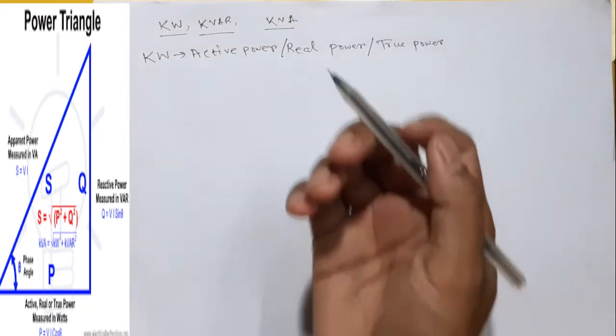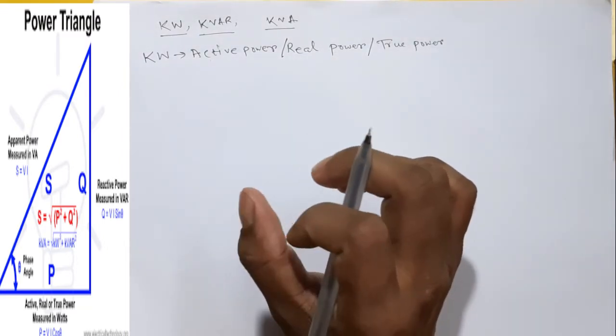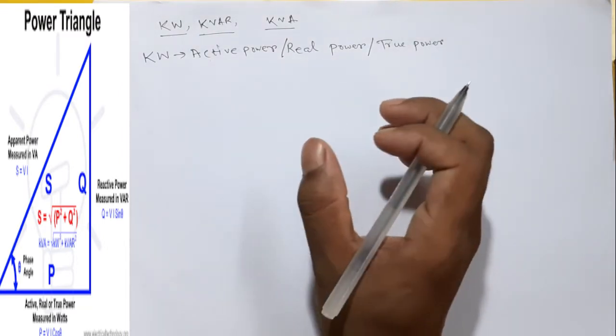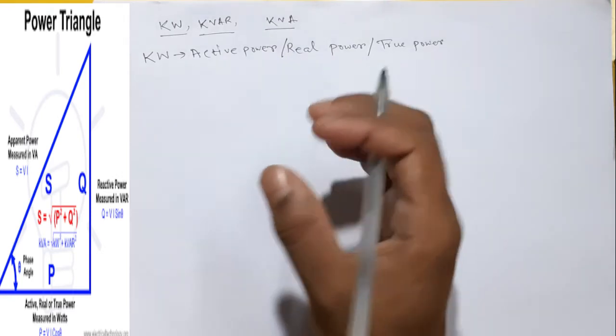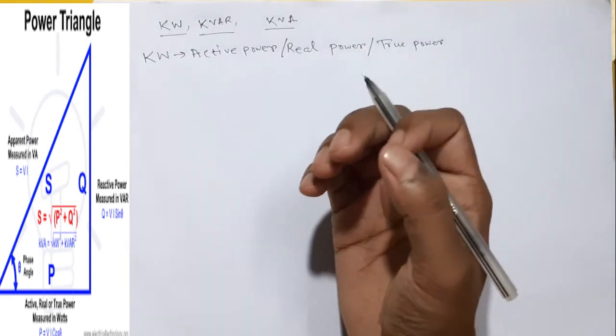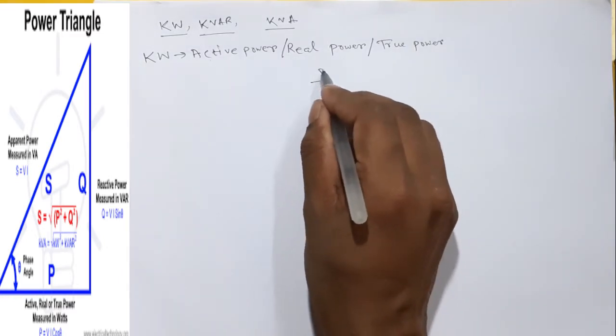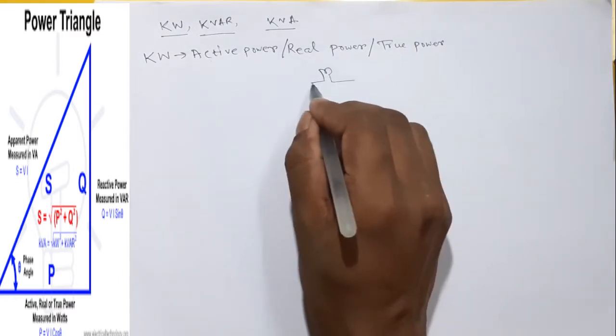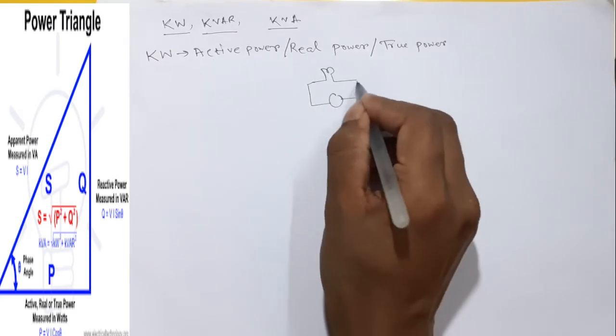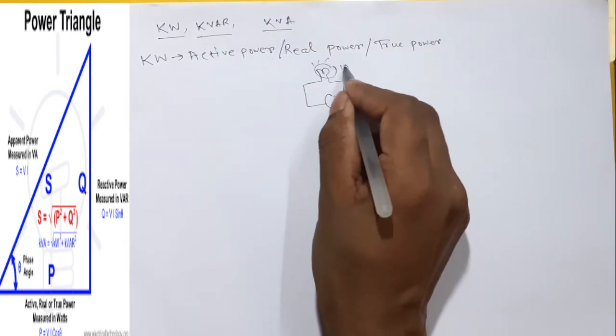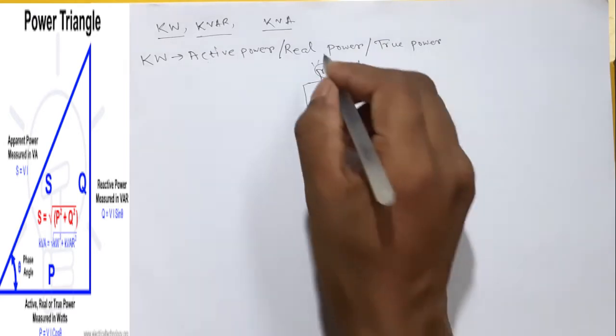What is kilowatt or watt? It is the actual power which is consumed by the electrical circuit. To make this clear to you, if I take a bulb which is, I say, 100 watt, this is the bulb, an LED bulb.